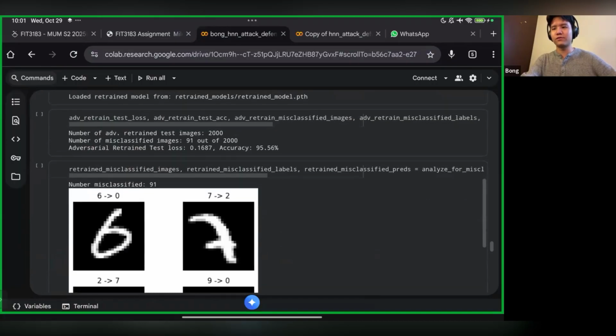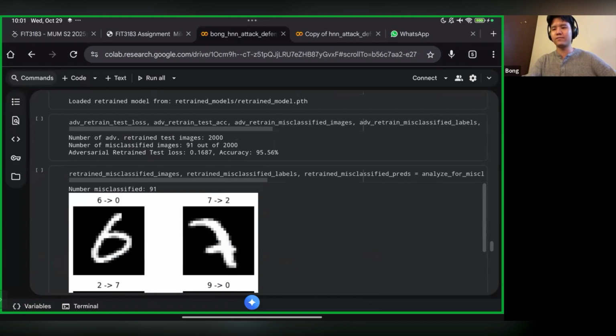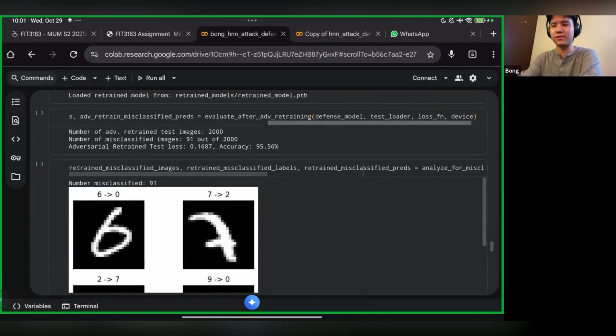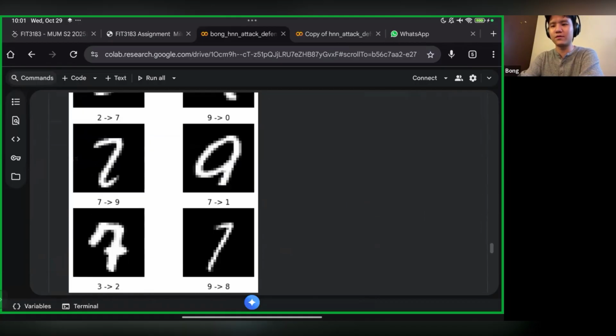So from here we can see that we got 95% accuracy on the clean data, which is quite good because it only misclassified 91 images out of 2,000, right?